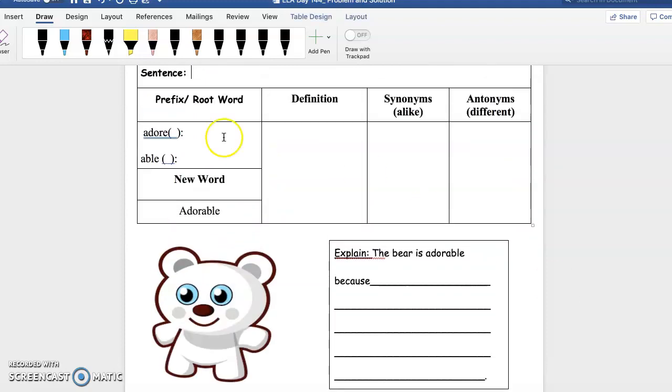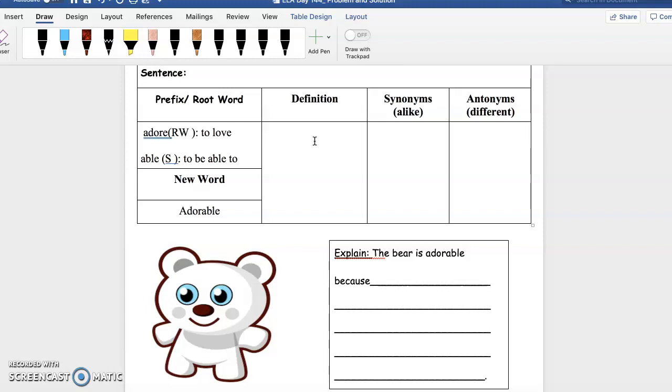So the root word for today is adore, and then the suffix is able. Okay. So adore means to be loved or to love. And then able means to be able to. And then it creates the new word adorable, right? So when you put adore and able together, it creates adorable.